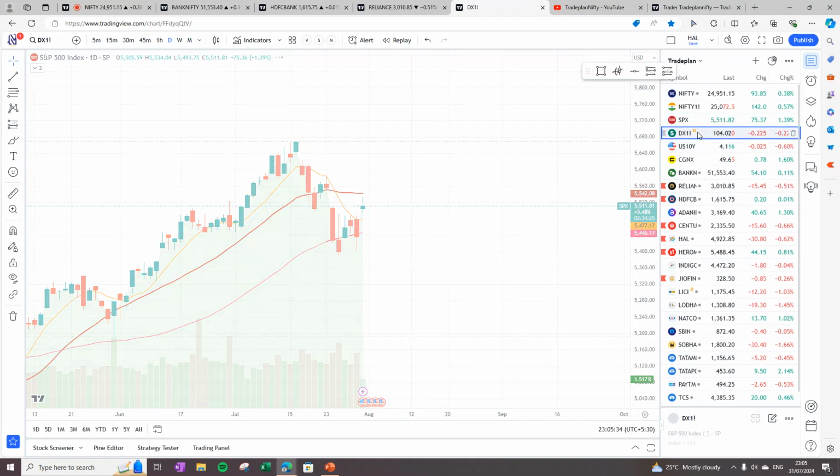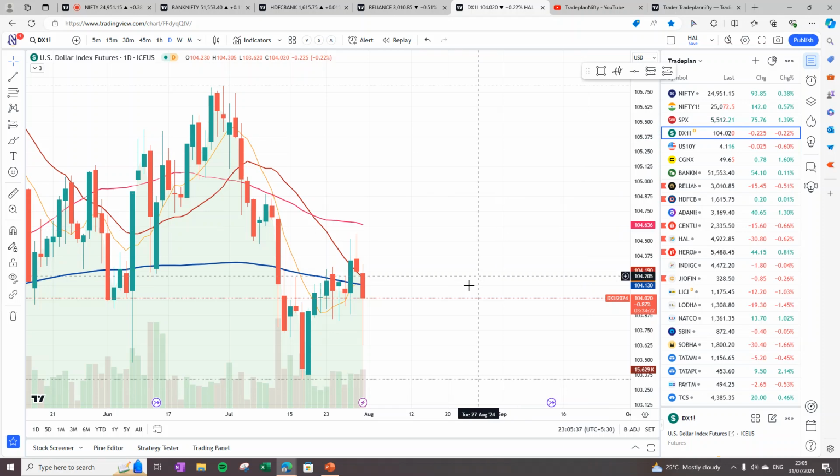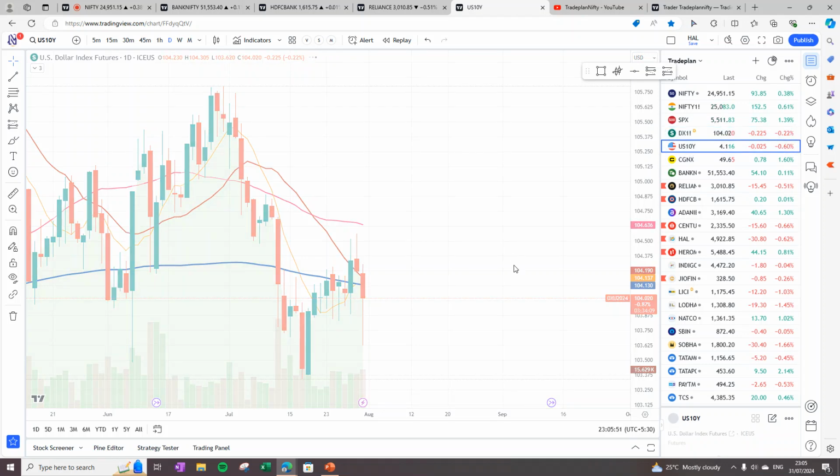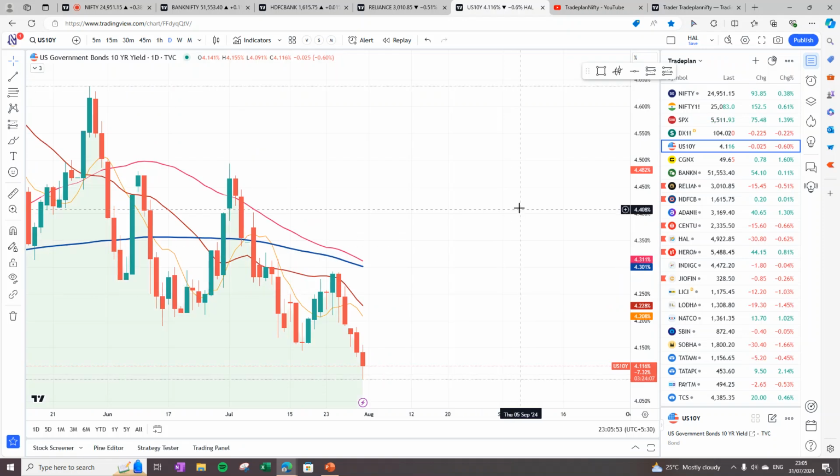The dollar index is still below 20 and 200, but today it is kind of going down, which is a good sign. US 10-year bond yield is continuously going down, which may not be a good sign.